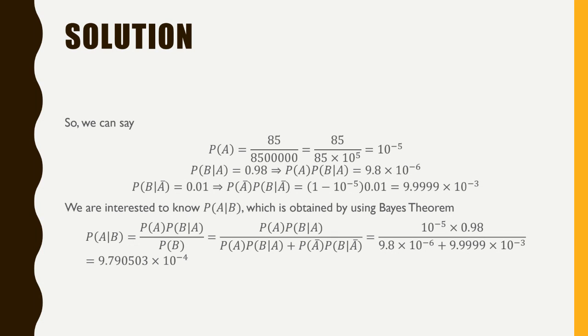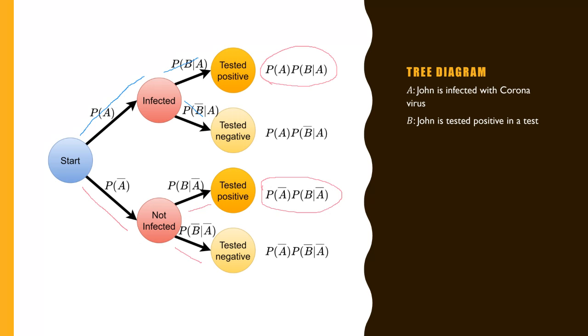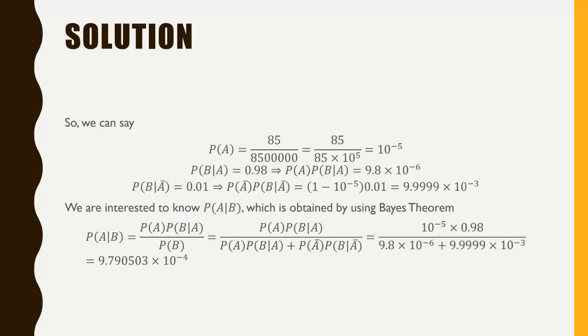If you see the tree diagram, what we are doing in this part is the first branch. Let me go to the tree diagram again. What I'm doing here is calculating this part, right? So I calculated this part, and the answer is 9.8 times 10 to the power of minus 6. It's a very tiny number.